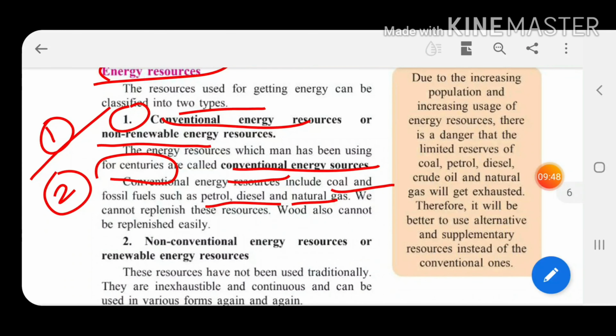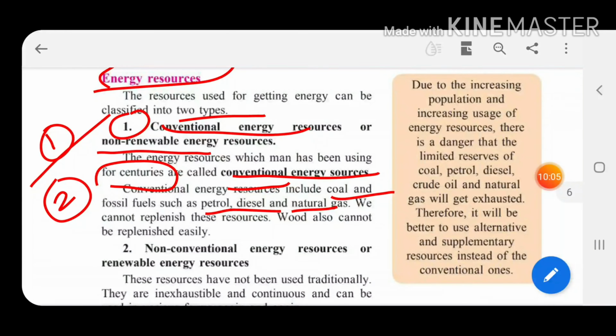If wood is not there, you will not be able to burn it, and you will not get fuels. All these things will happen. So conventional energy resources are coal, petrol, diesel, natural gas, which man has been using for centuries. One day will come, if you do not use them properly and wisely, if you waste them, they will not be available in the future. So we have to use them wisely.